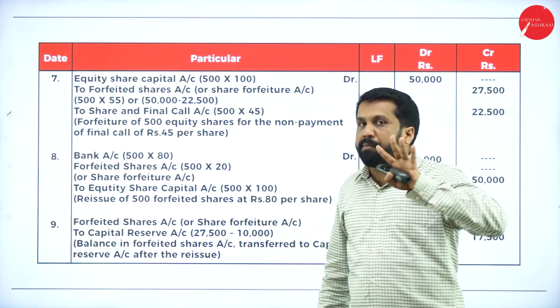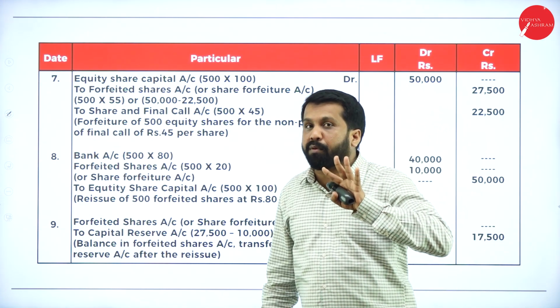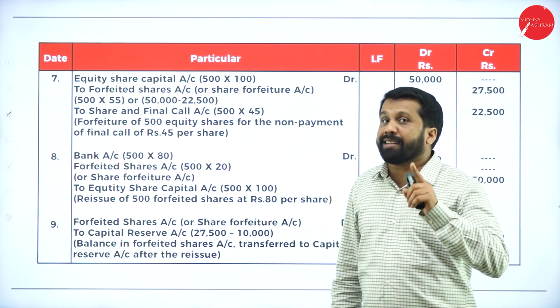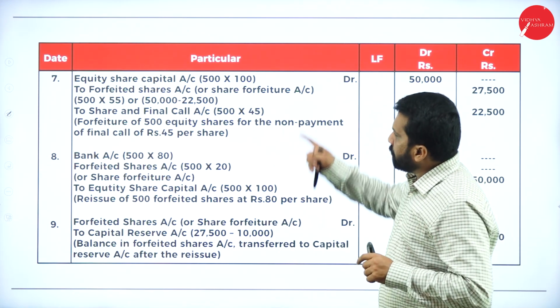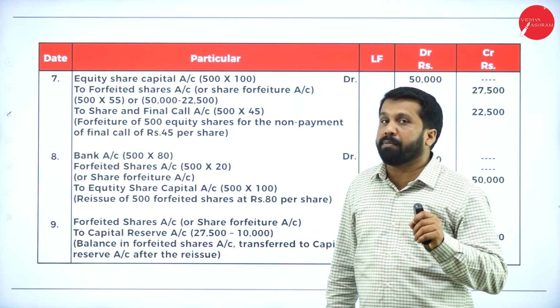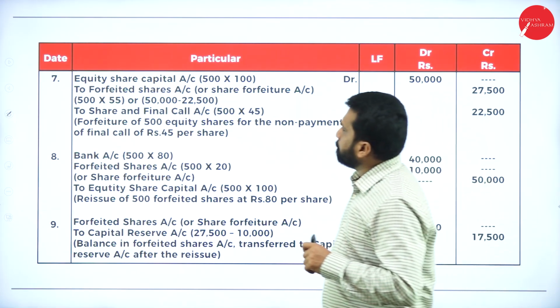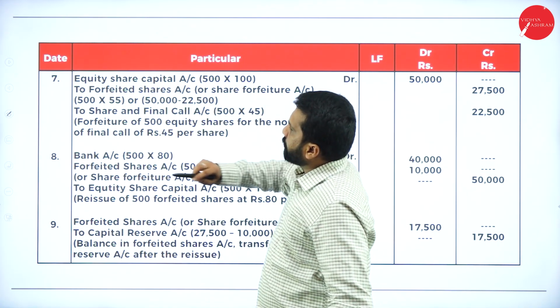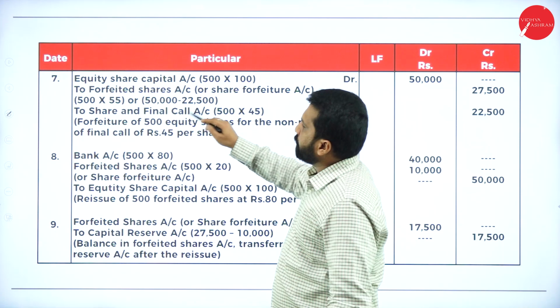Why? Because the remaining 9,500 members are paid properly. So we'll not do these 3 journal entries for those 9,500. We do these 3 journal entries only for how many members? 500 members. Now, the journal entries you have to learn: equity share capital account to forfeiture account, to share first and